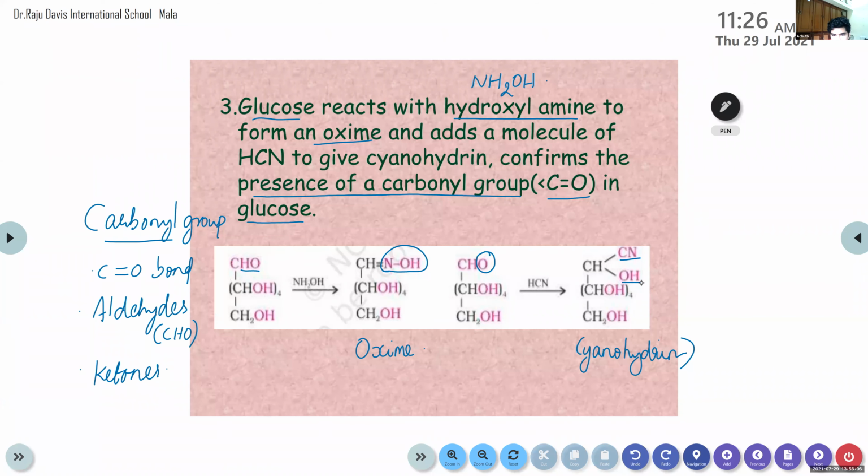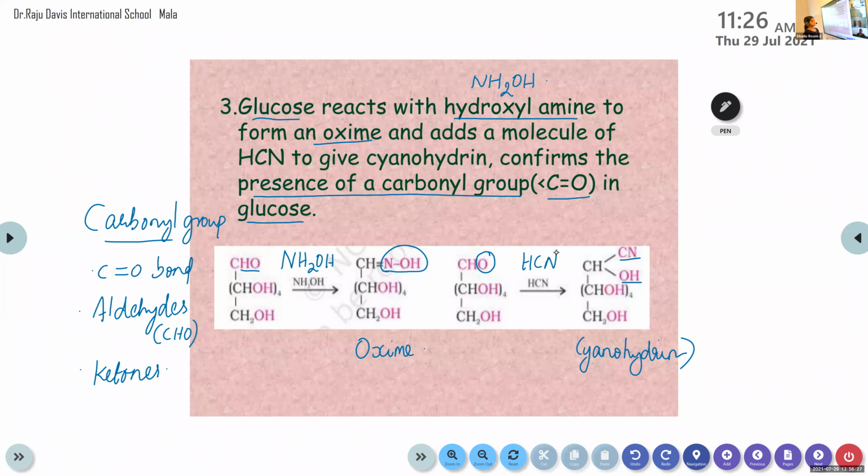Ma'am, on top of the arrow on the left side, it is NH2OH, right? Yes, NH2OH, hydroxylamine. Here it is HCl. If the image is not clear, that's in your textbook, page number 430.